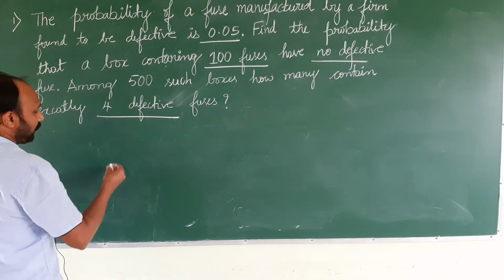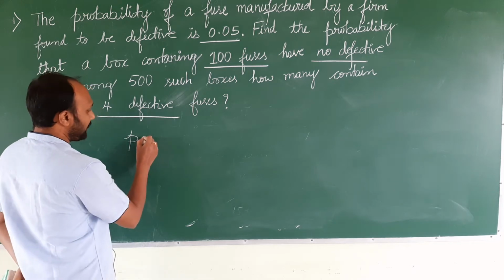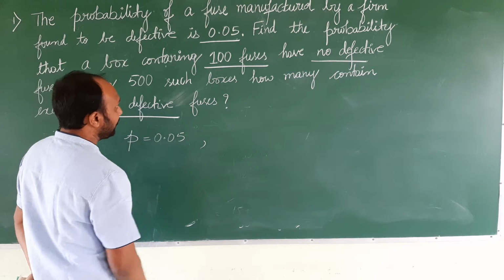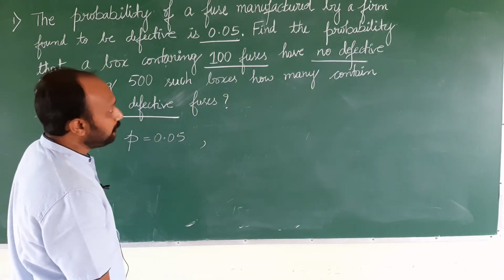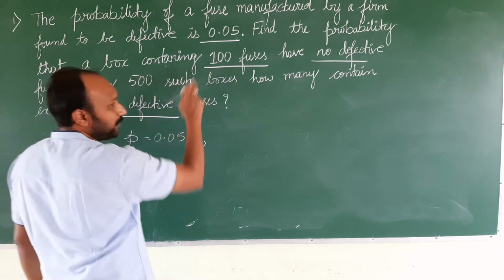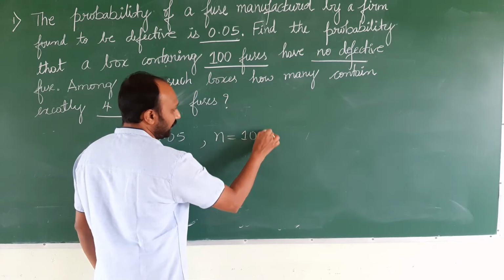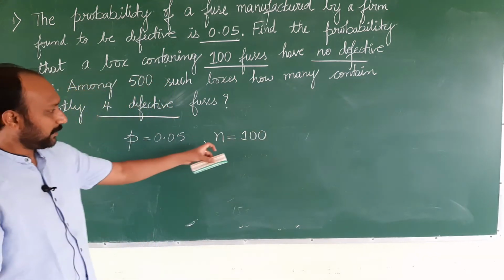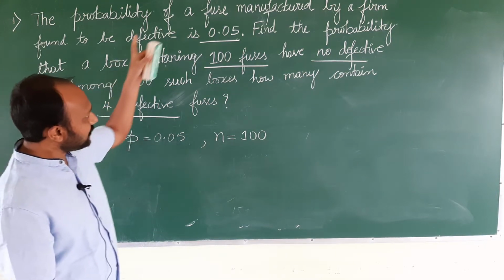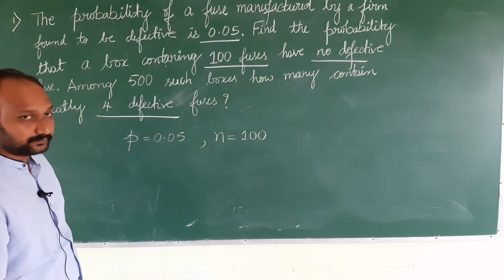Here they have given the probability of success of finding a defective fuse, that is p is 0.05, and along with that they have also given us the number of fuses in a box. So, a box contains how many fuses? 100 fuses. So, we also know the n value. Since we know the n value as well as the probability of success value, this problem seems to fit a binomial distribution.